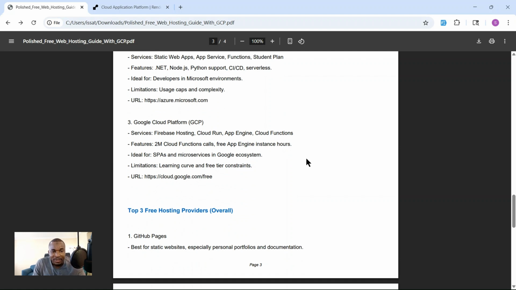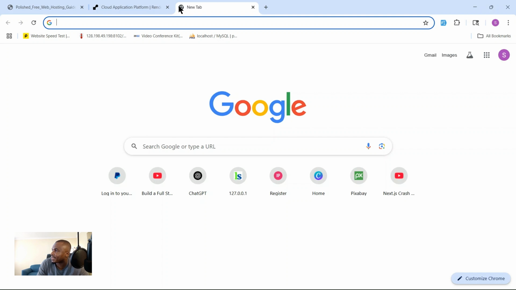We also got the Google Cloud Platform (GCP). So with GCP you can use services they offer, like Firebase Hosting, Cloud Run, App Engine, Cloud Functions. You also get free App Engine instance hours. So for GCP, if you sign up, you can get up to 200 or $300.